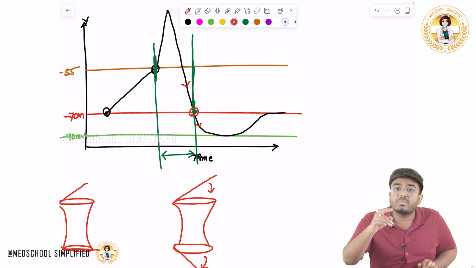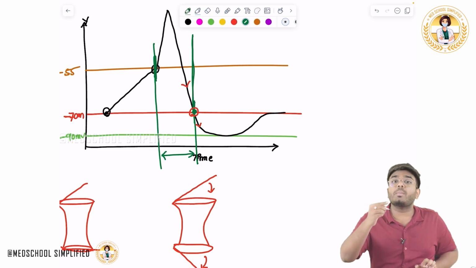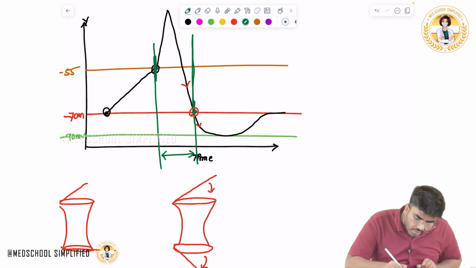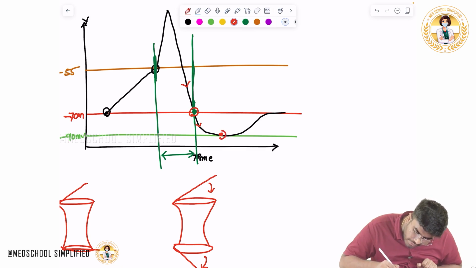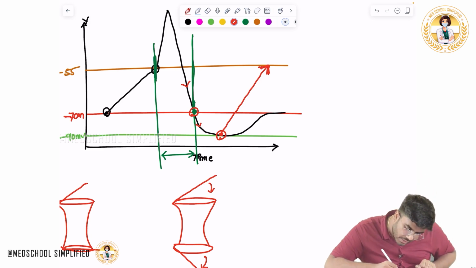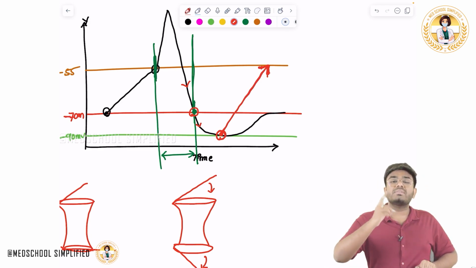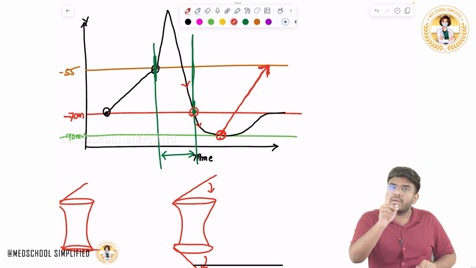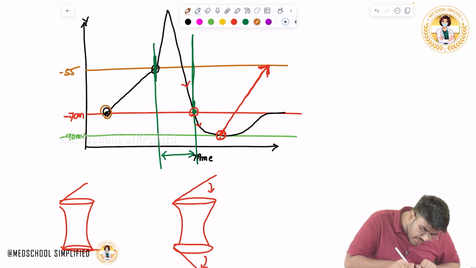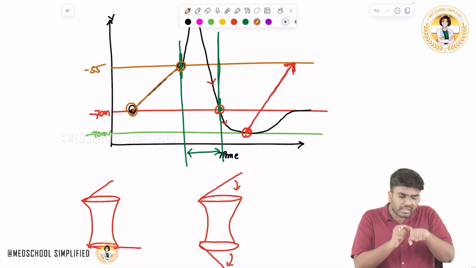Why do you have to give a little bit more stimulus? Because now the neuron membrane is hyperpolarized. Now it is even more negative. So you have to bring the voltage from here till threshold, from minus 90 to minus 55, which means you have to give more stimulus. But in the beginning, for production of the action potential, from minus 70 you only have to bring it to minus 55. That little stimulus is enough.